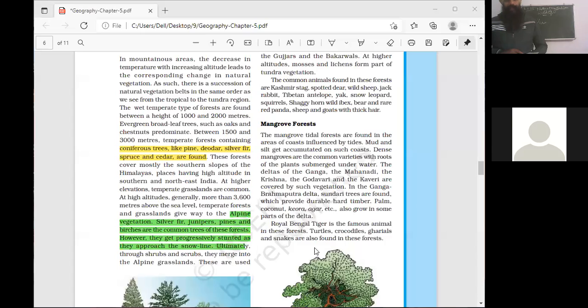In this region of the Himalayas, up to 4,500 meters, two tribal communities are living, Gujars and Bakarwals. Gujars are known for rearing buffaloes, and the Bakarwals rear sheep and goats. You are familiar with the Pashmina shawl of Jammu and Kashmir, which is manufactured from the wool extracted from sheep.